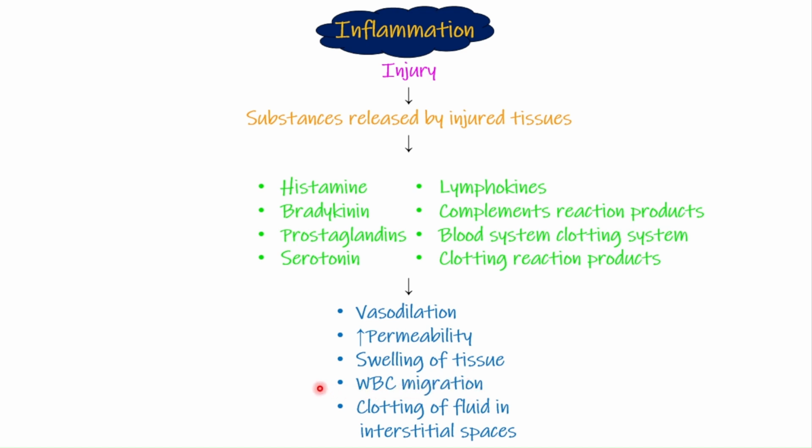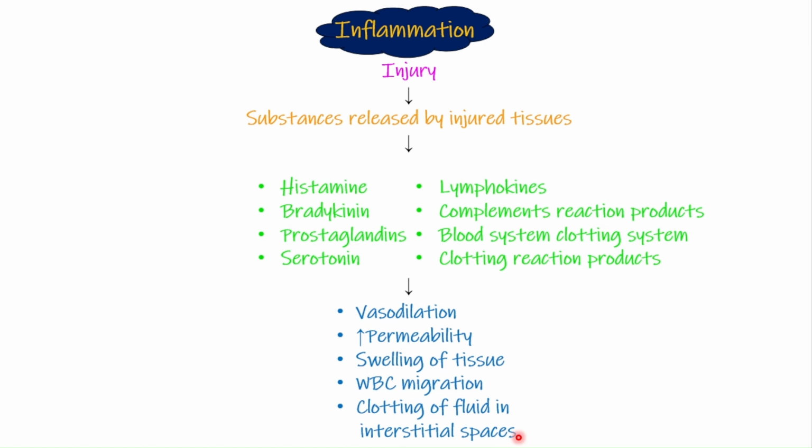When a lot of blood is coming to the area of injury, there will be swelling of tissues at that point. These WBCs are going to fight that foreign invader and kill it, or manage it one way or the other. The final point is that there is also clotting of fluid in the interstitial spaces.